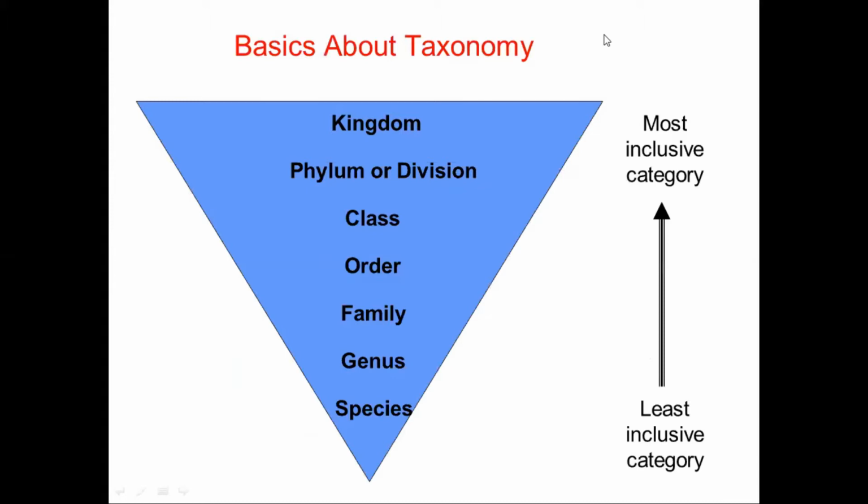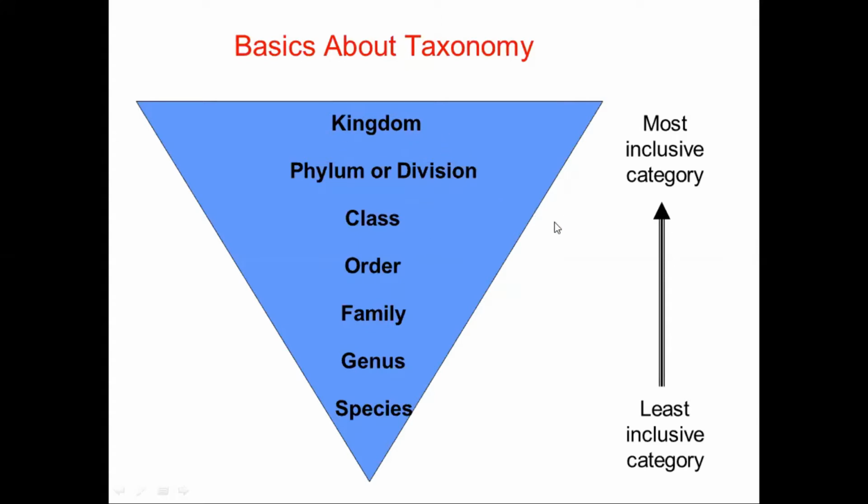I think this one you are familiar with because you have already gone through the animal diversity course. At that time you learned about taxonomy. First we have the big kingdom, and inside the kingdom you have the phylum. Under the phylum you have the class, order, family, genus and the species. Now this is the least inclusive category. When you come to the kingdom, this is the most inclusive category. So species is very easy to describe rather than describing their phylum or a kingdom.